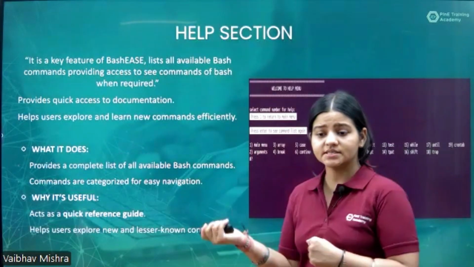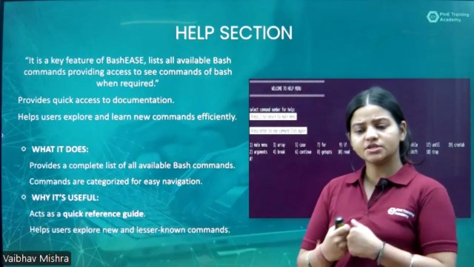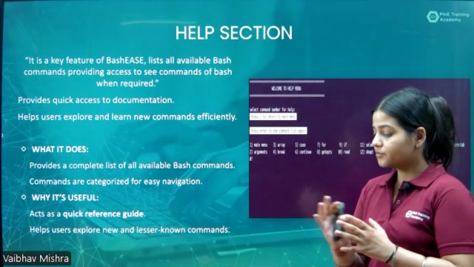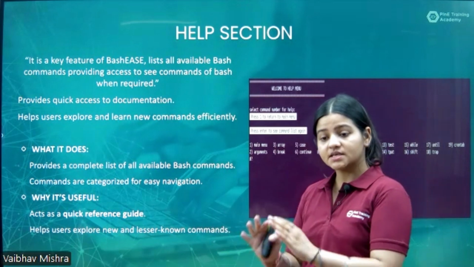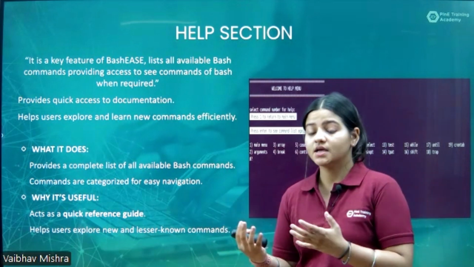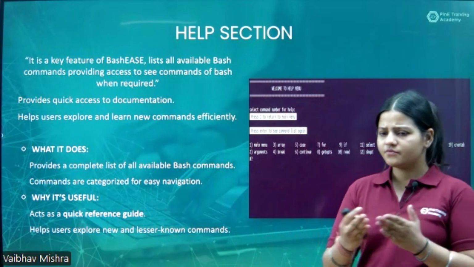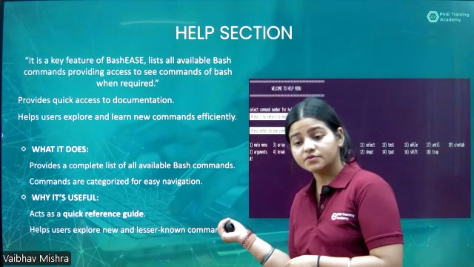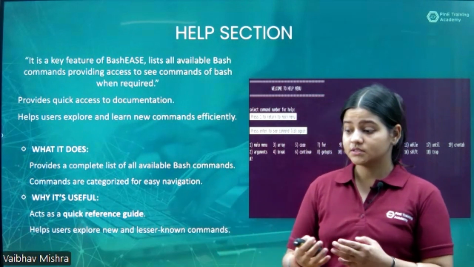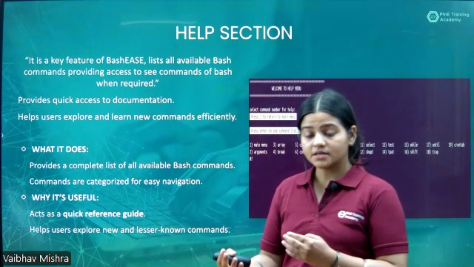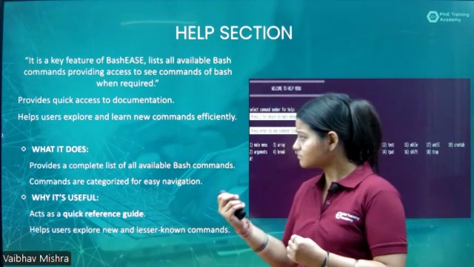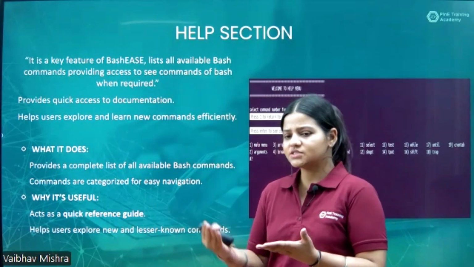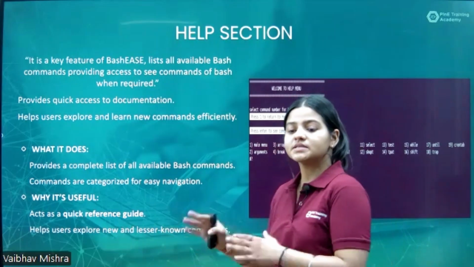So the last section is the help section. What is the help section used for? Basically, the help section provides beginners a place where they can learn and explore commands. We have various features, but what is the requirement of this feature? The requirement is improving the efficiency of exploring commands for beginners, because there are various people who know less about what features and commands are available.